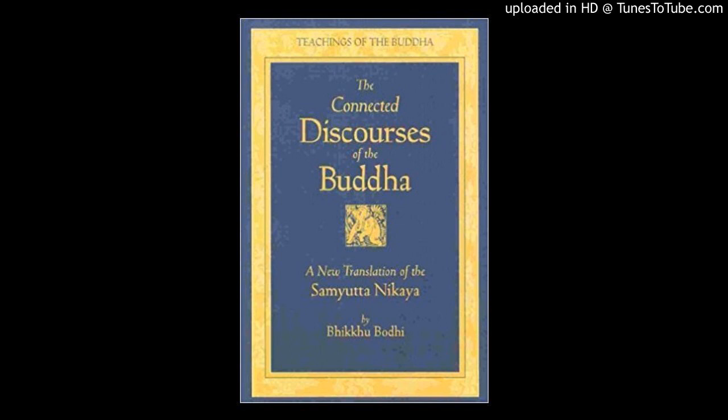"Friend Anuruddha, when a Tathagata is describing a Tathagata, the highest type of person, the supreme person, the attainer of the supreme attainment, he describes him in terms of these four cases. The Tathagata exists after death, or the Tathagata does not exist after death, or the Tathagata both exists and does not exist after death, or the Tathagata neither exists nor does not exist after death."